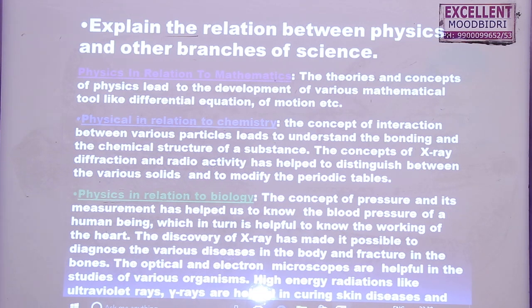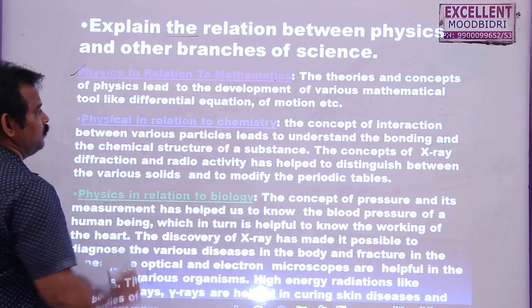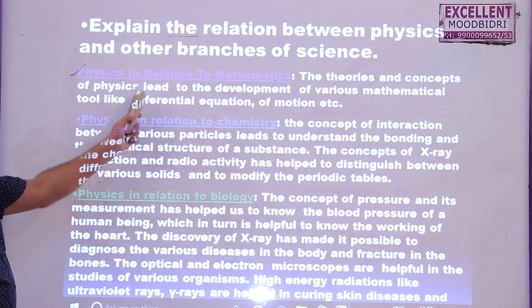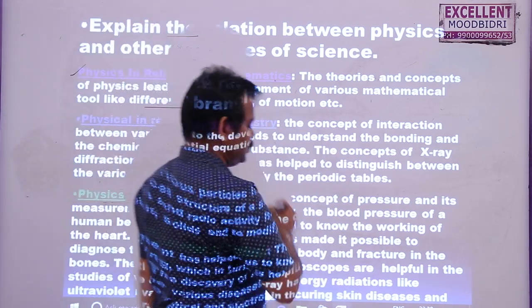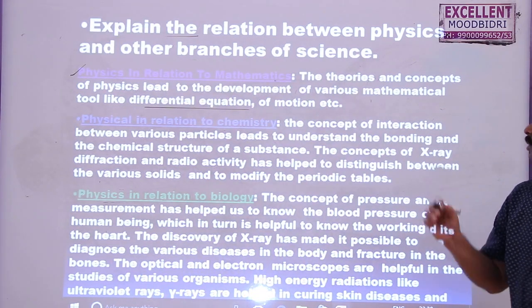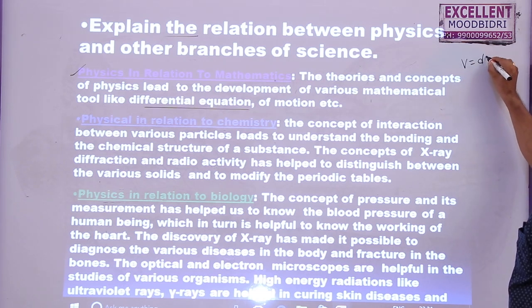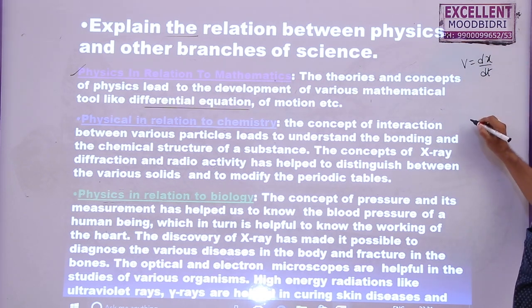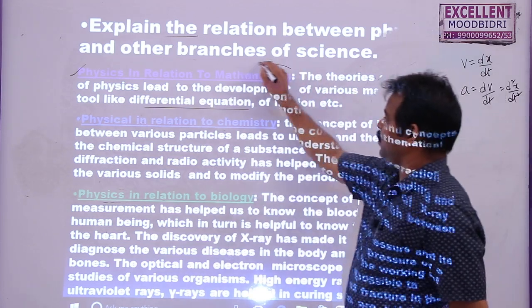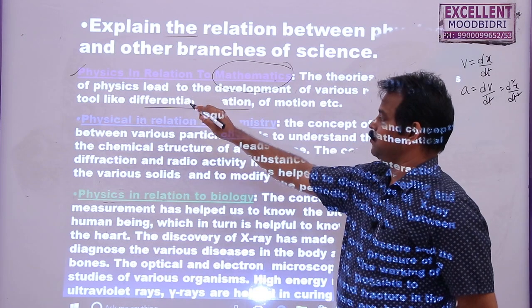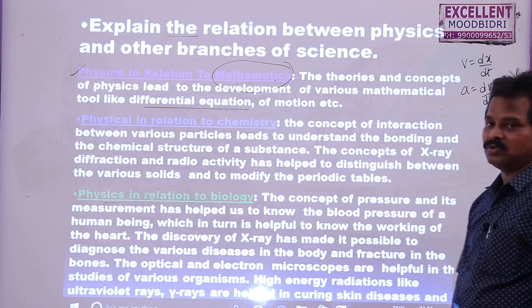See, physics is related to mathematics, the first one. The theories and the concepts of physics lead to the development of various mathematical tools like differential equations and equations of motion. So we studied this one also. We know that velocity is equal to the derivative of displacement with respect to time, and acceleration is equal to the derivative of velocity with respect to time, d square x by dt square. So there is a relation. Without mathematical knowledge, it is not possible for any student to get good marks in physics also.